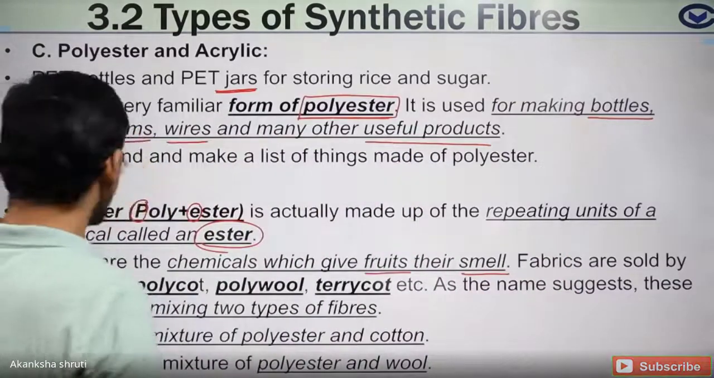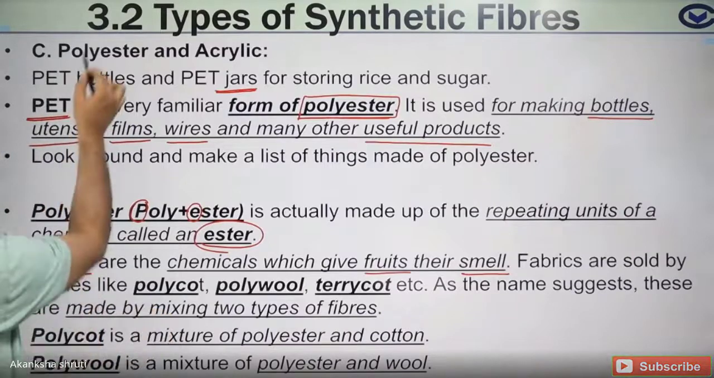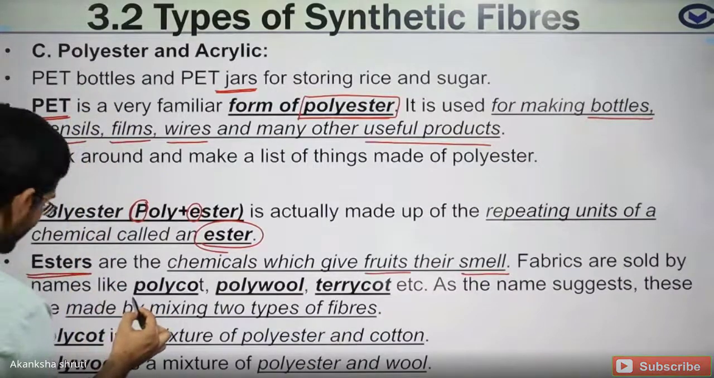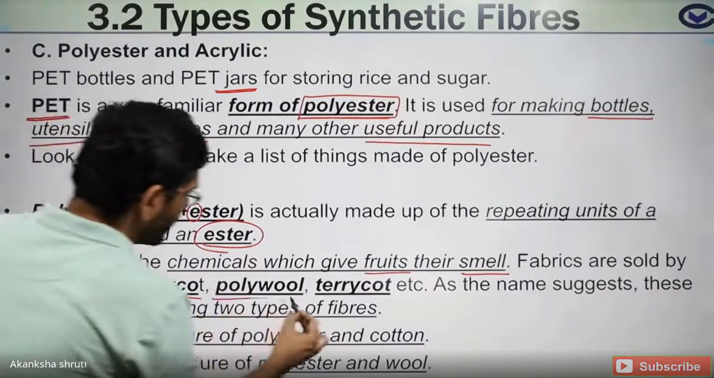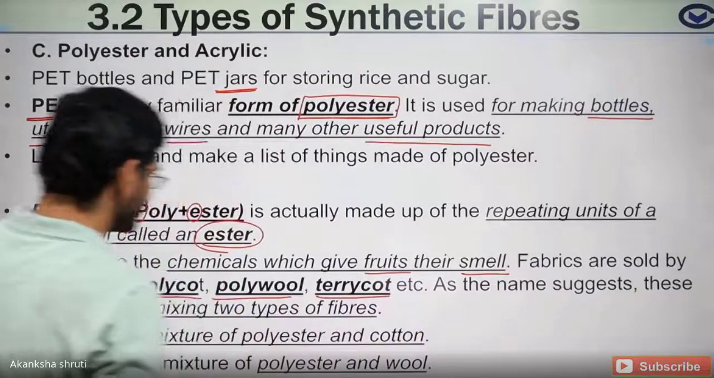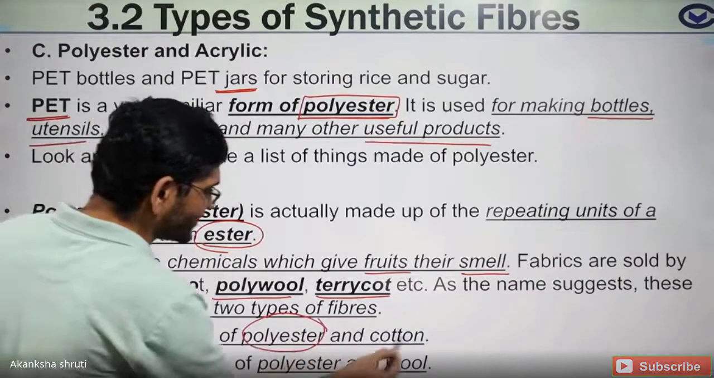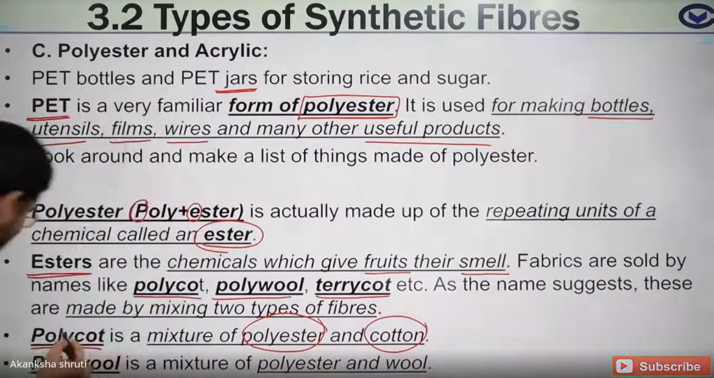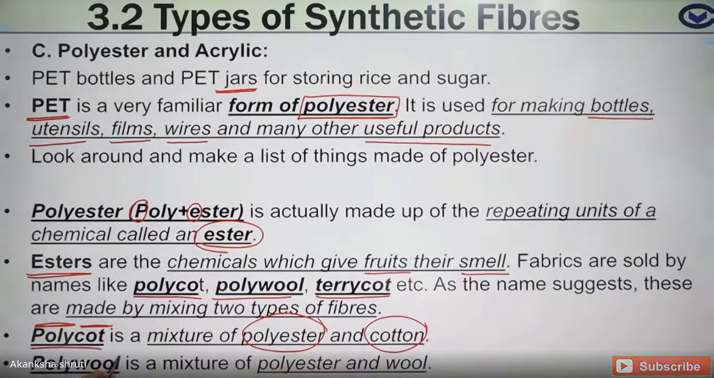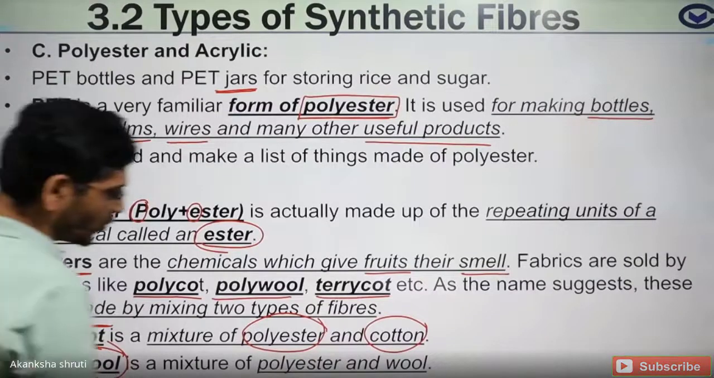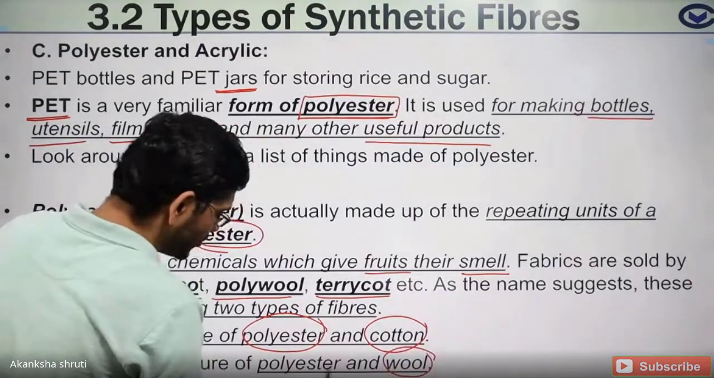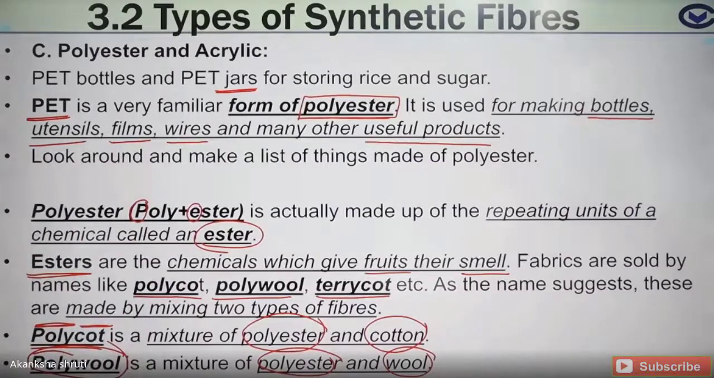So this polyester fabric is sold by different names like polycot, polywool, terrycot. Keep in mind these names are important. Students, it is called polycot when polyester is mixed with cotton. The name itself indicates poly means polyester, cot means cotton. Then the next one is polywool. Poly means polyester, wool means polyester mixed with wool is called polywool.